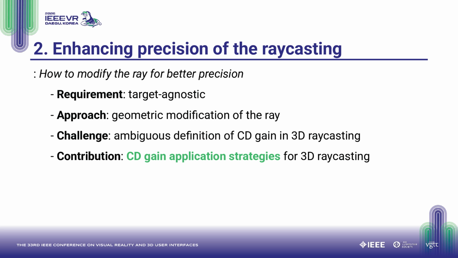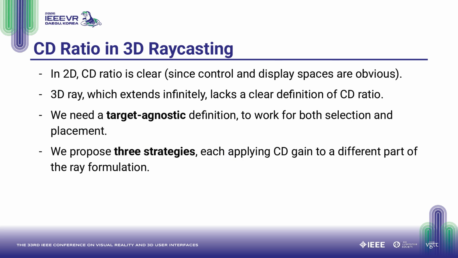Our contribution is a set of CD gain application strategies specifically designed for 3D ray casting. In 2D pointing, the CD ratio is straightforward. It is the ratio between mouse movement and cursor movement, since the control and display spaces are obvious. But a 3D ray extends infinitely and lacks a fixed cursor, so there is no clear definition of CD ratio.